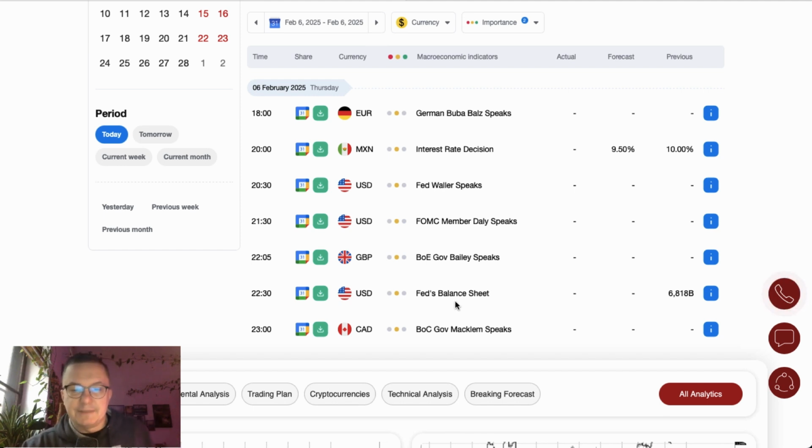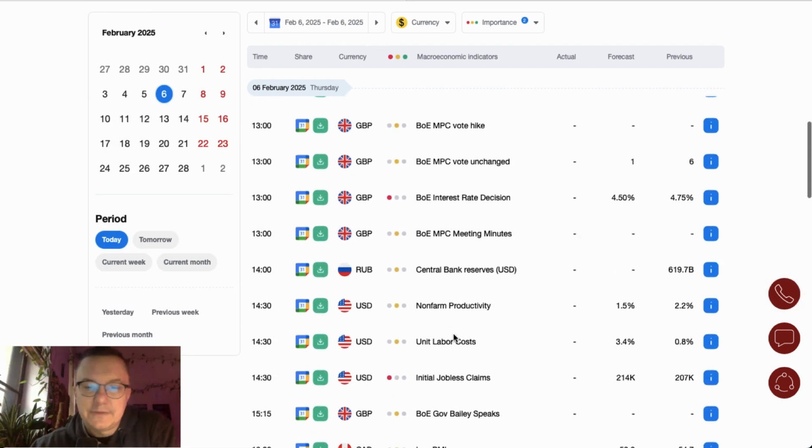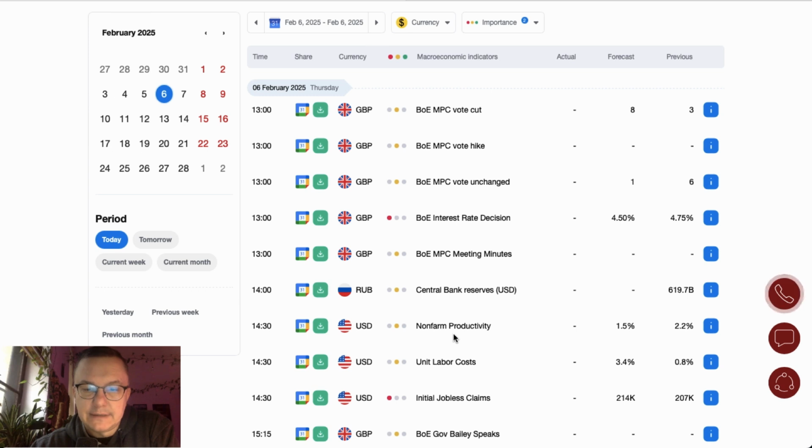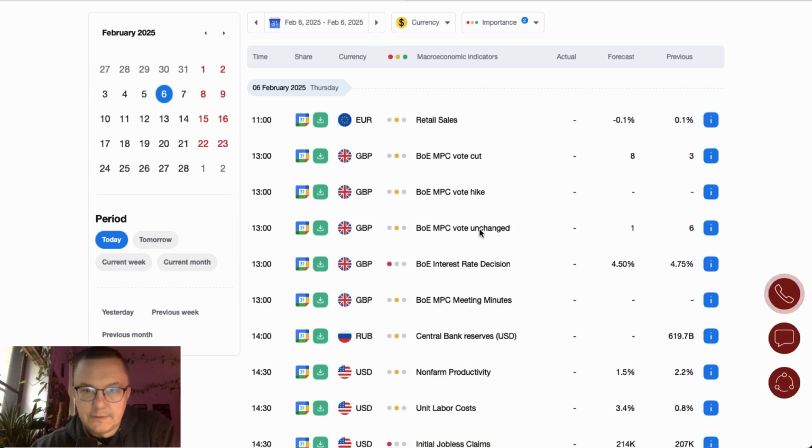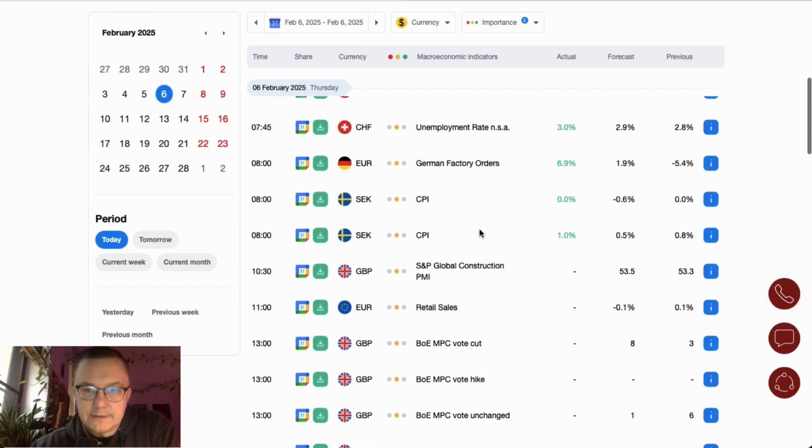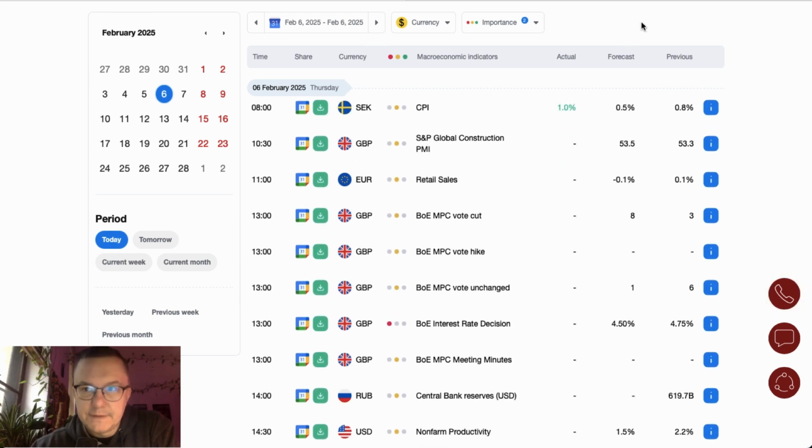Then we have the Fed's balance sheet, and at the end of the day, at 11 o'clock, Bank of Canada Governor Macklem will give a speech as well. So the key event of today is still the Bank of England interest rate decision, and this is the event that we will monitor very closely. But first, let's just take a look at the